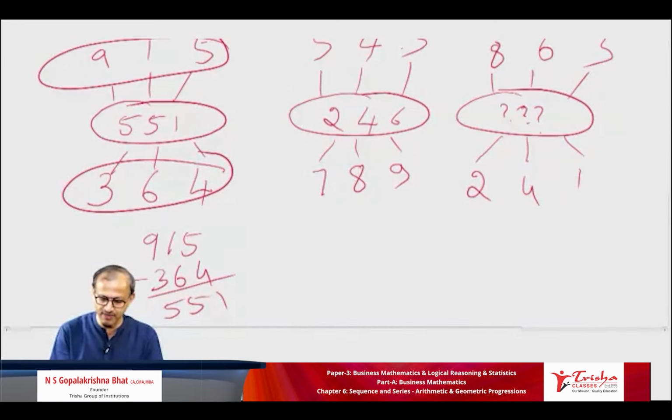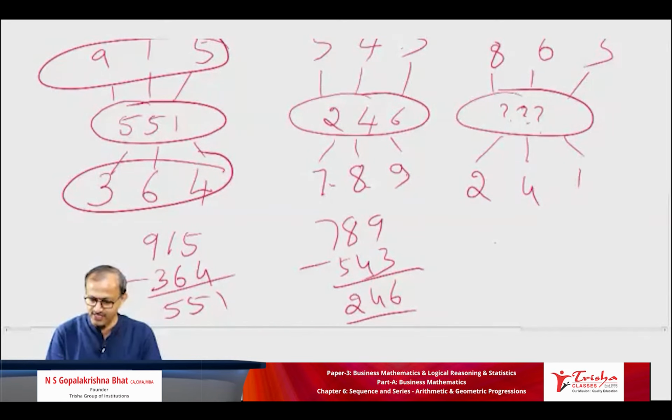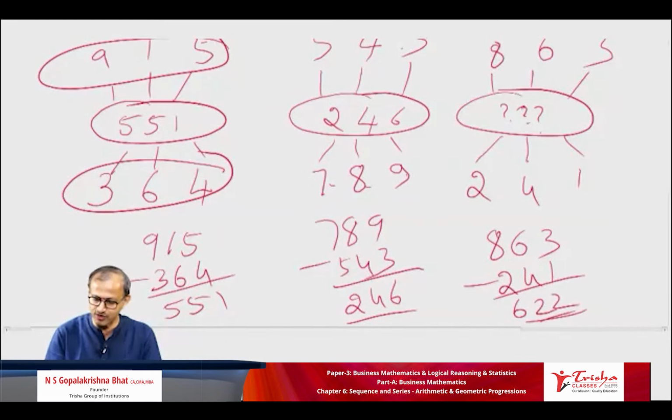Next one will be here bigger number, 789 minus 543 will give you 246. Whereas here 863 minus 241 will give you 622. 622 is the right answer.